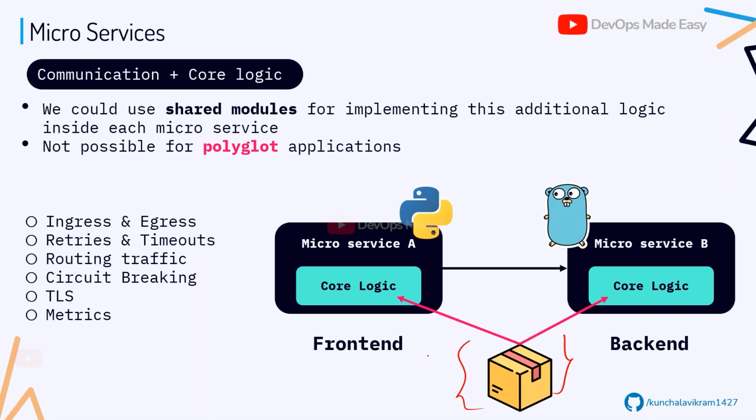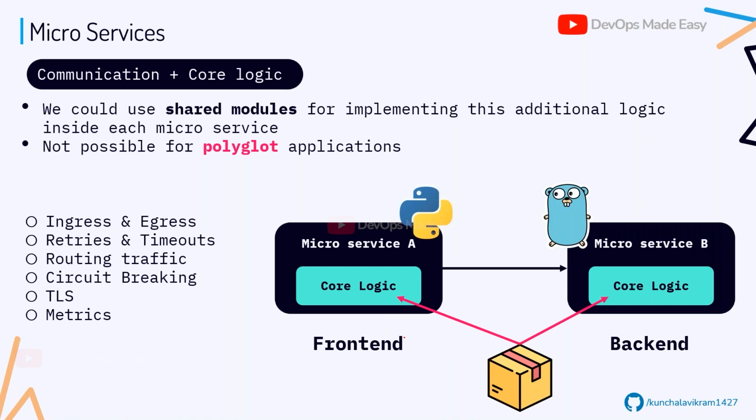So this can work only if individual microservices are of the same type. But here I'm saying Python and Golang. These types of applications are known as polyglot applications, where I will have a different language for each and every microservice. We call it polyglot. For polyglot based applications, this sort of dependency injection is a failure.